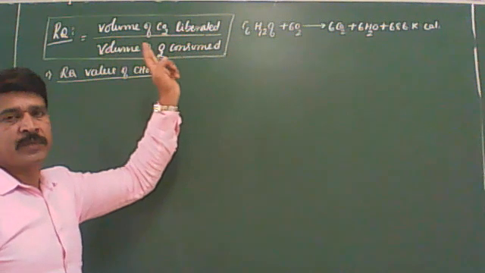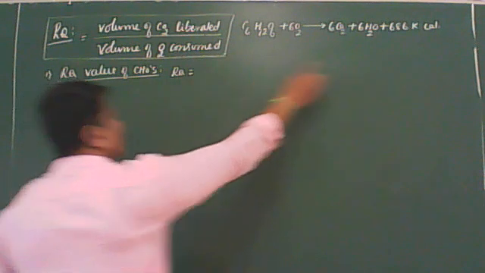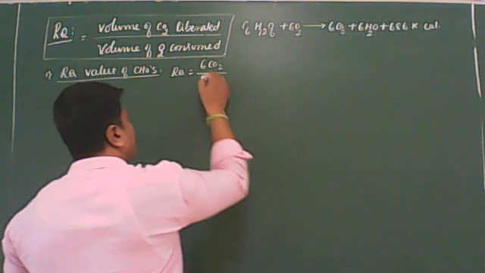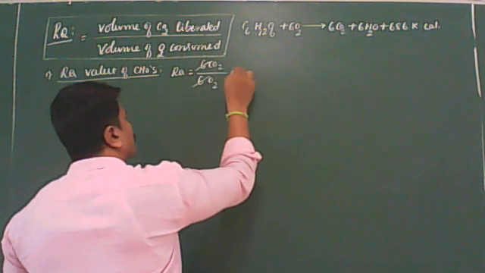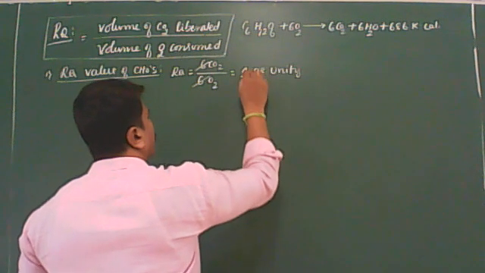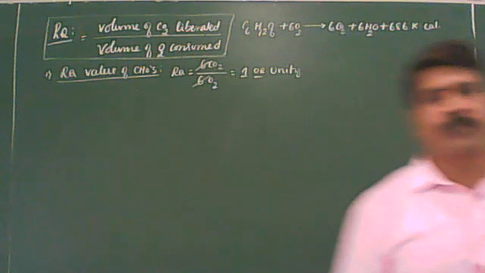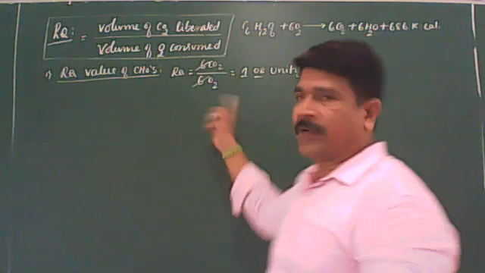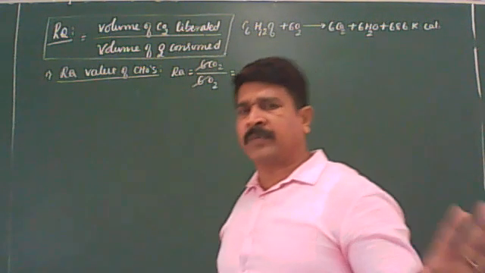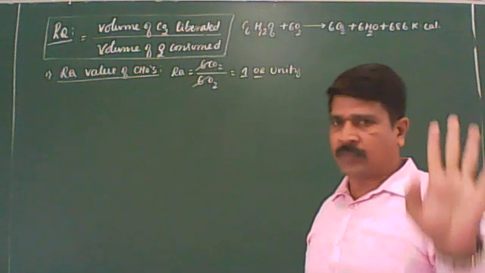RQ is equal to volume of CO2 liberated to the volume of oxygen consumed. How many are liberated here? 6 CO2 are liberated. How many oxygen consumed? 6 oxygen consumed. So what is the RQ value of carbs? 1, also called unity. This is the way to find out the RQ value of the carbs. No need to write how to find it out; they won't ask that actually. Directly they used to ask the value only, that you should remember. Any carbs, dear students, any carbs RQ value will be 1 or unity. This is the one example.